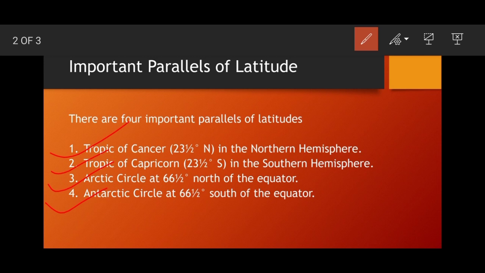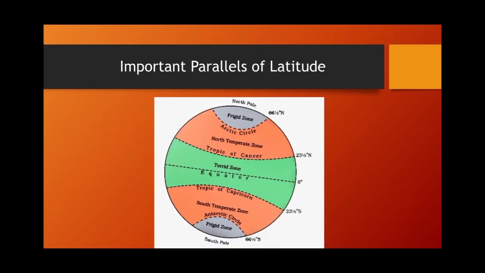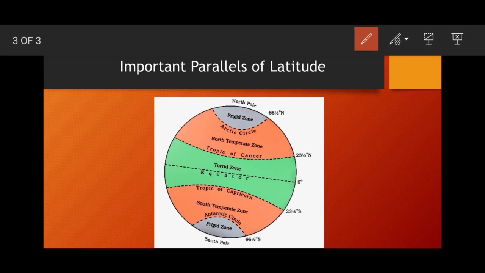Now let's discuss all these topics in detail. First of all, we will start with the Tropic of Cancer. Here is your equator, which is at 0 degrees. Now we will start with our tropics. The two tropics are two important parallels, individually called the Tropic of Cancer and the Tropic of Capricorn.